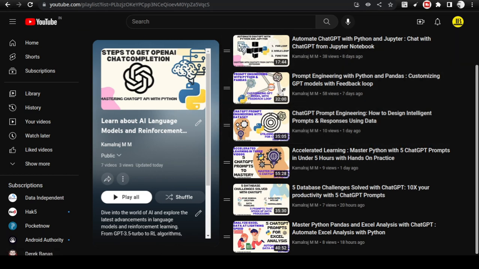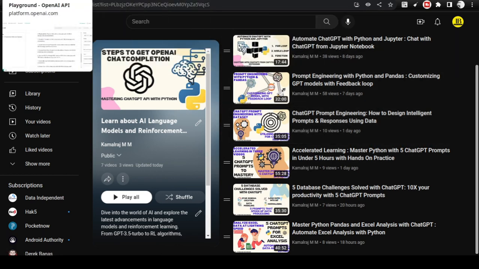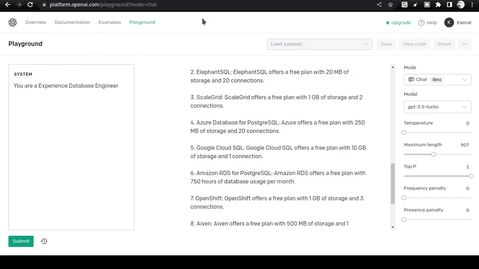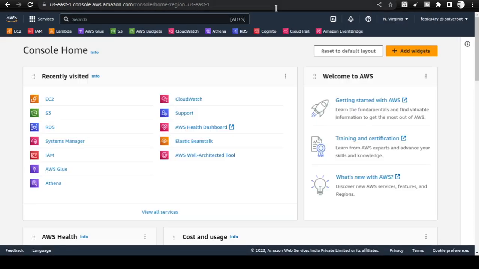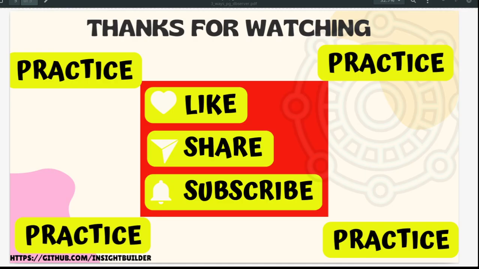Let us, without further delay, start using the platform as I already explained. Let us go to the AWS console. In the web console, this is how your web console will look. So let us go to the presentation once again.